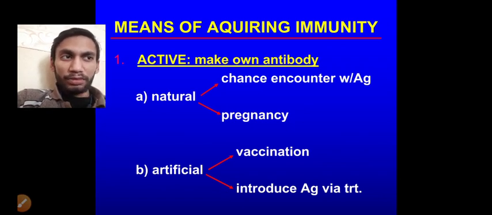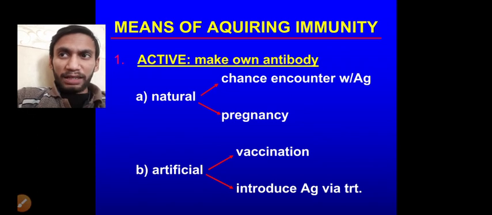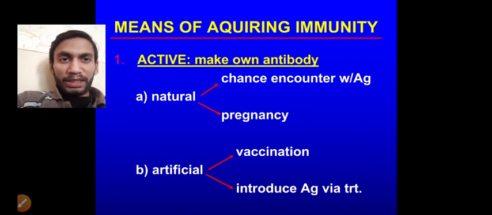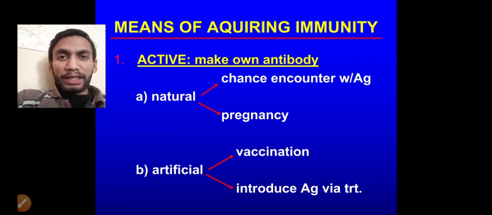However, IgG4 is not permitted through the placenta. IgG antibody is permeable through the placenta, as well as it has a low molecular weight, so it can pass through the placenta.